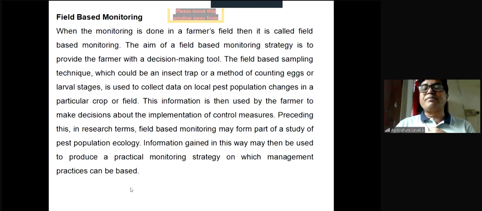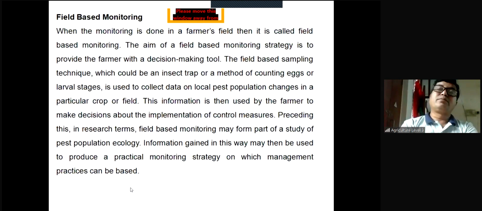Information gained in this way may then be used to produce a practical monitoring strategy on which management practices can be based. So when we have this data, we can produce a monitoring strategy, and based on that monitoring strategy, we can also apply the management practices.